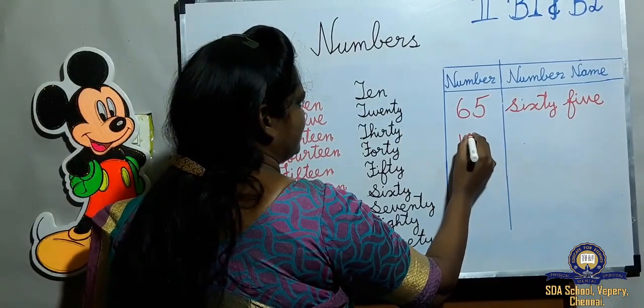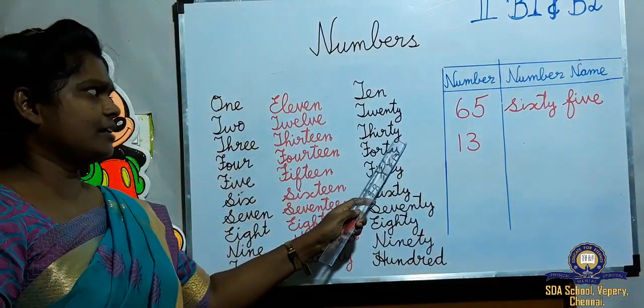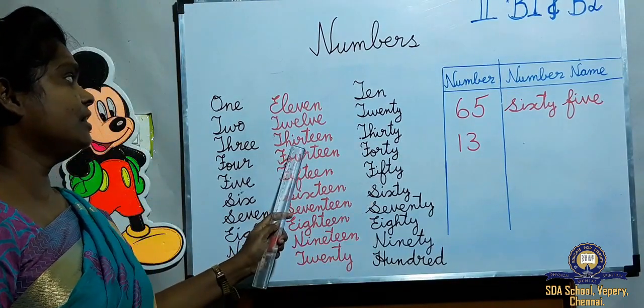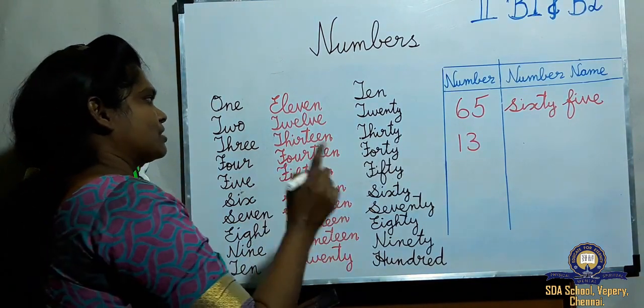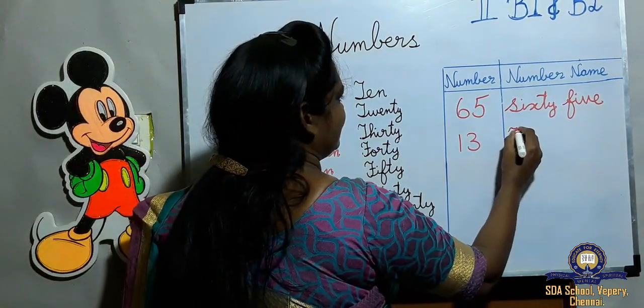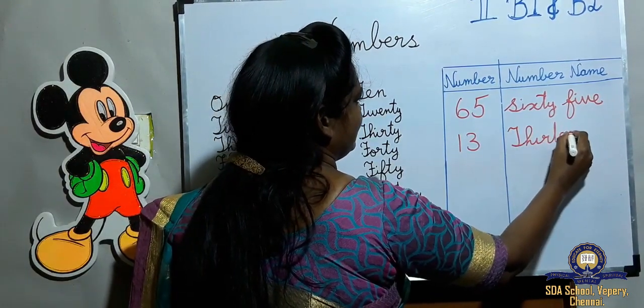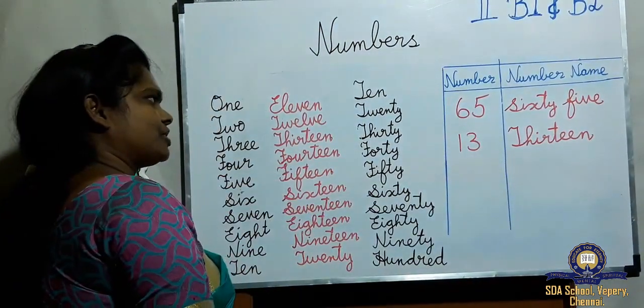13. I'm writing 13. T-H-I-R-T-Y, no. 13 is teen. You pronounce it like this, teen. T-H-I-R-T-E-E-N 13. Don't be confused.